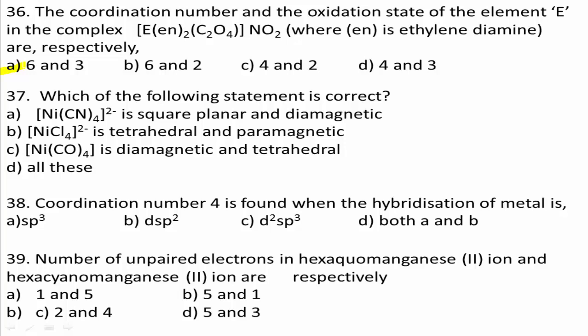CN- is a strong field ligand and pairs the electrons, leading to an inner orbital complex, so it forms dsp2 hybridization.